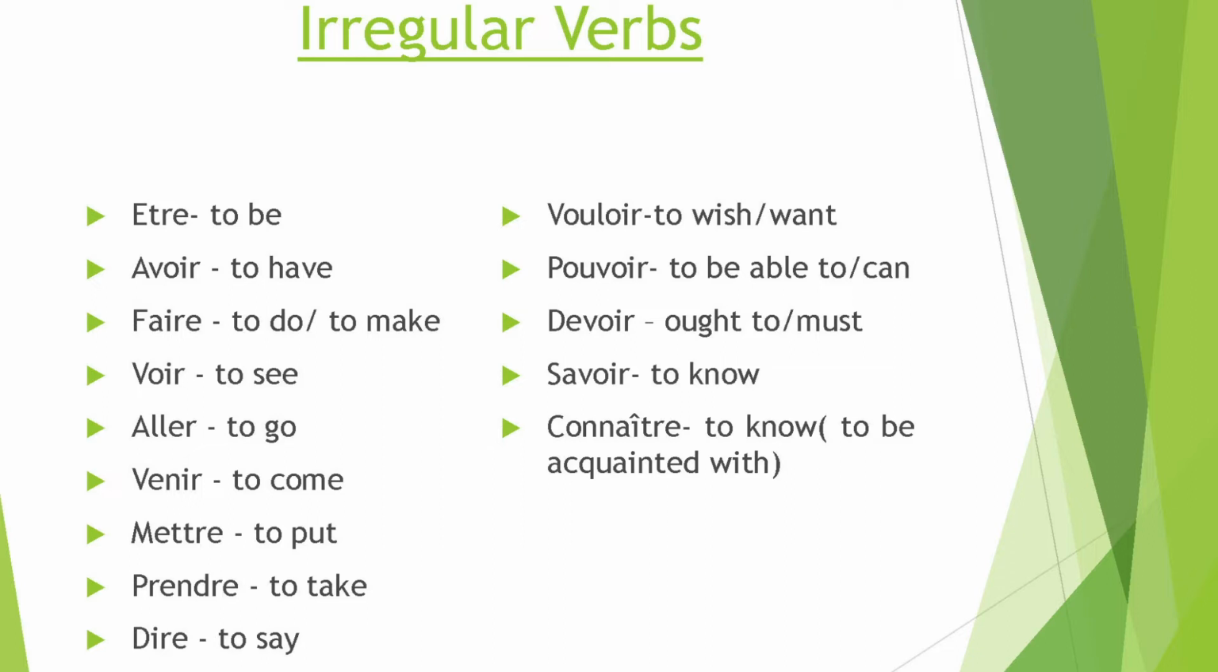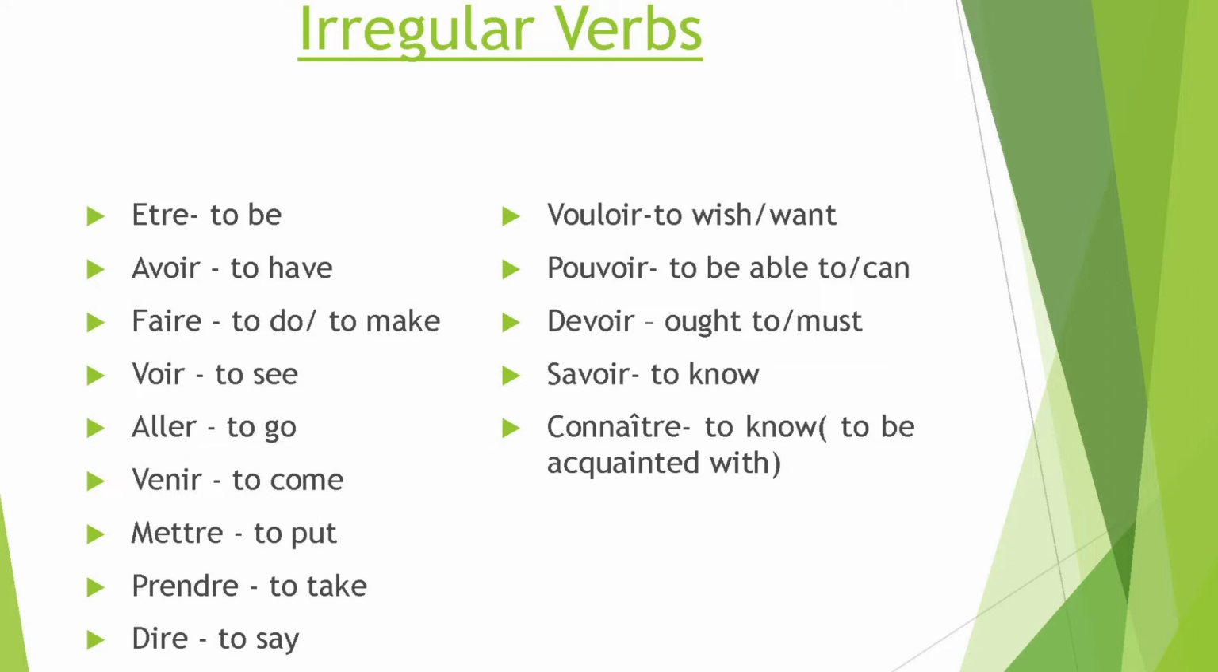Devoir, ought to, must. This vouloir, pouvoir, devoir are quite important because they also have the role of a supporting verb many times. Like you want to say, we can do this work, or I wish to see. Two verbs will be used. Supporting verb will be vouloir, pouvoir or devoir depending on the context.